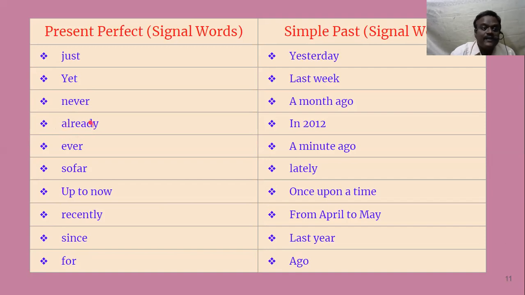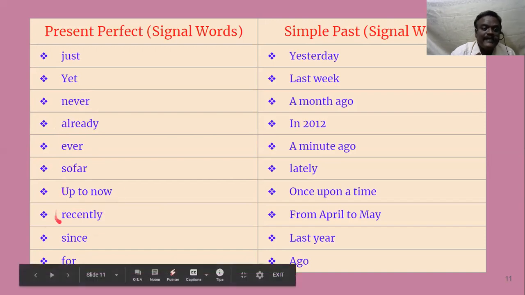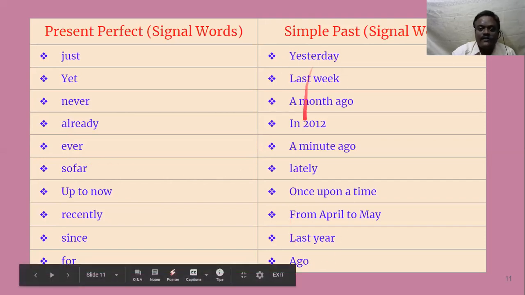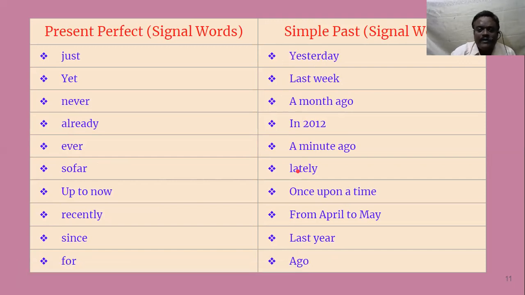Already, I have already seen the movie. Ever, so far, up to now, recently, since. All these adverbs lead to a connection to the present time. So if you find these words in the sentence, you have to use present perfect tense. There may be many more such suggestive words. I have demonstrated only a few.